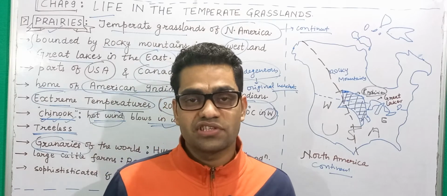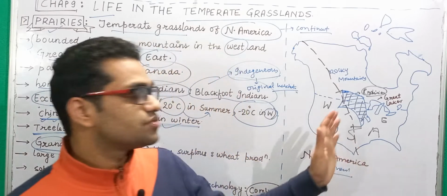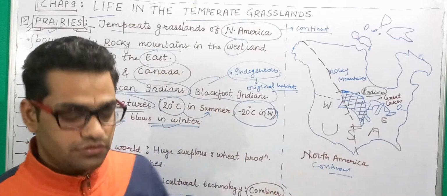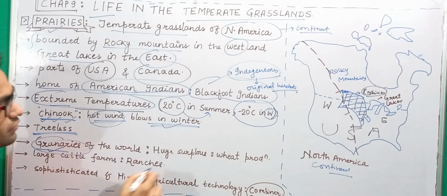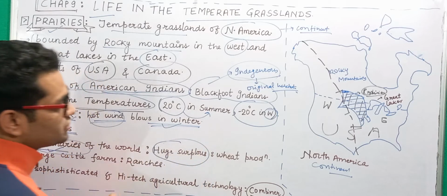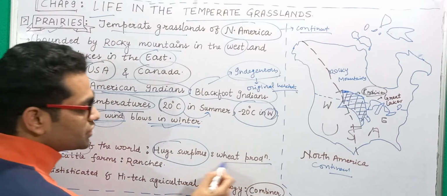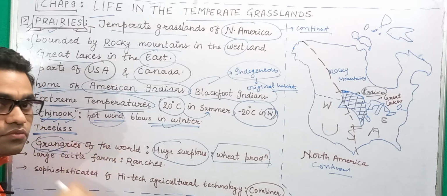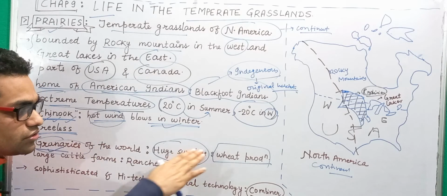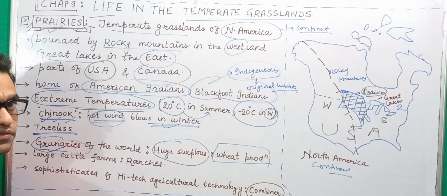So where will this surplus go? This surplus is exported to different parts of the world. That is why this area is called the granaries of the world, because of the huge surplus of wheat production here. As you know, wheat does not require so much water. It is not a water-intensive, rain-intensive crop.